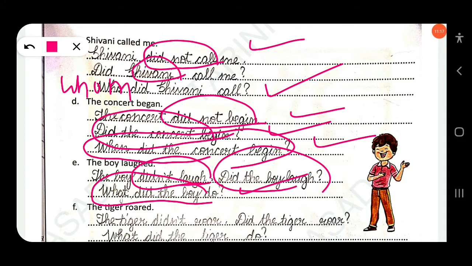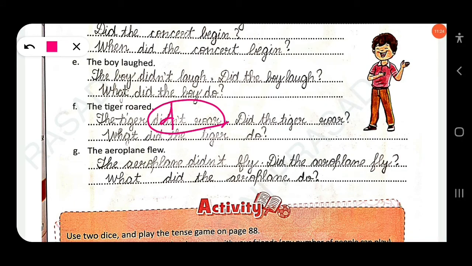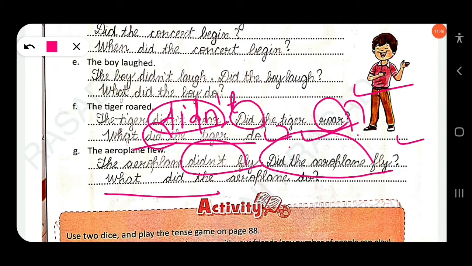Okay. Then next, the tiger roared. You know negative, the tiger did not roar. Okay, didn't. Yes, no, you know, did the tiger roar? Okay, did the tiger roar? Then you know double H, what did the tiger do? What did the tiger do? Question mark. Then next, the aeroplane flew. The aeroplane did not fly. Did the aeroplane fly? What did the aeroplane do? Or you can also write, where did the aeroplane fly? When did the aeroplane fly? Clear?